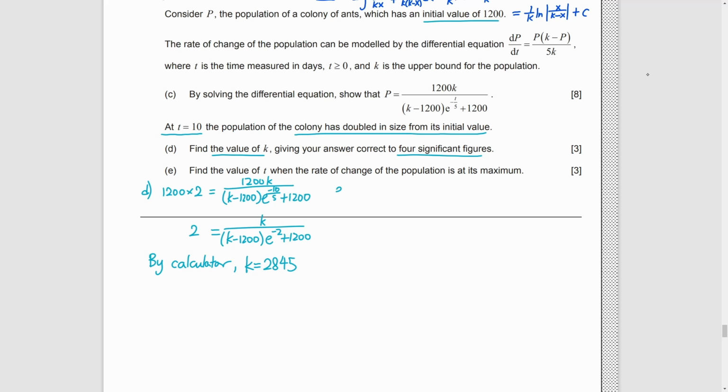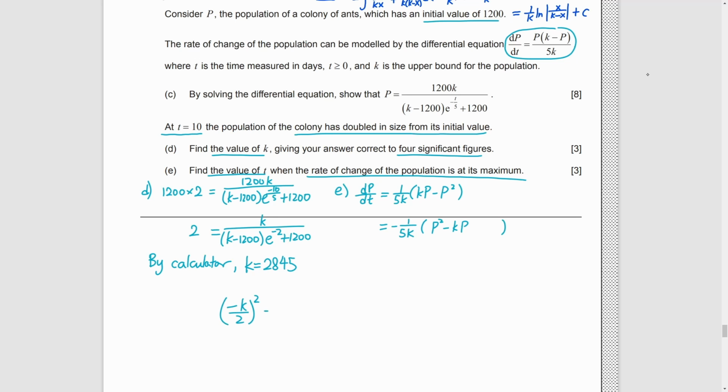Part E. The final question for this paper. Find t when the rate of change of p is maximum. Be careful, this question is tricky. It is not saying p is maximum, but the derivative of p is maximum. Then you can set the second derivative of p to be 0 and solve it.